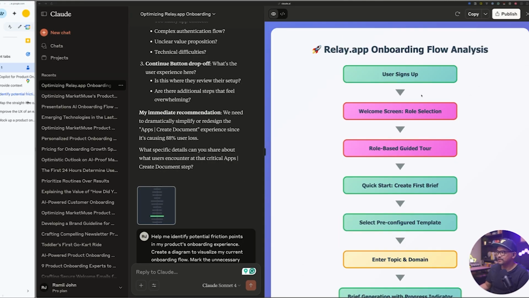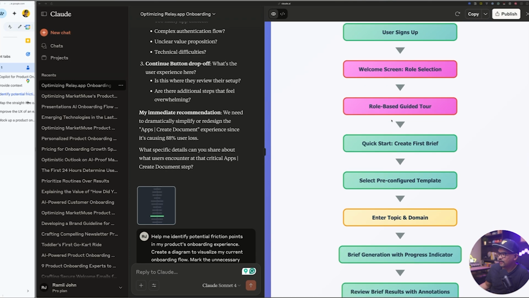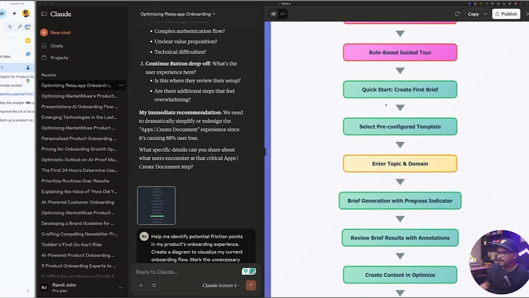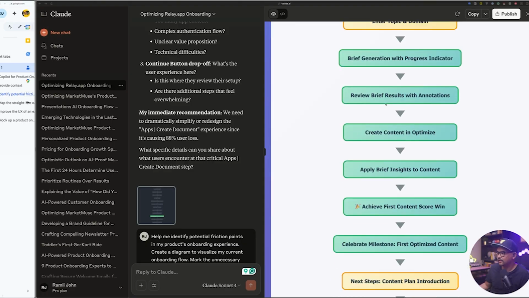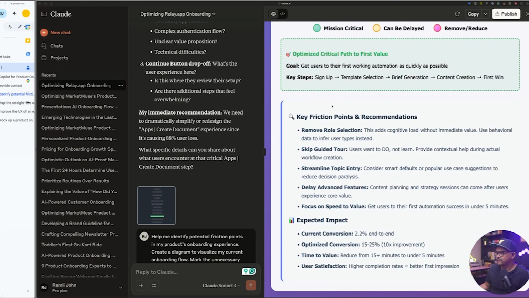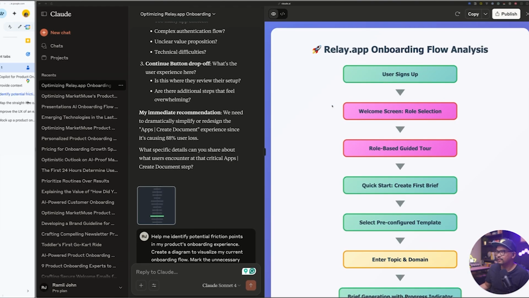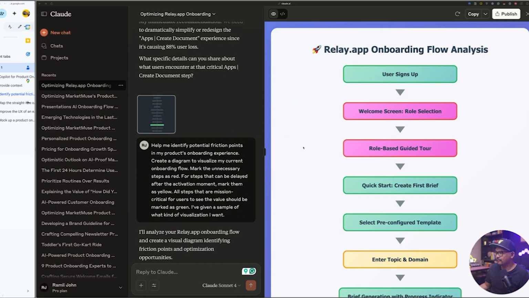So the user signs up, welcome screen, role selection, role-based guided tour. You can provide it more context as to what kind of information you want here. You can actually guide it more through each of the steps here, and some of the steps it made up. So it actually has some analysis and key friction points that could be removed or added to this particular thing as well. So that's what this looks like, which is super cool.